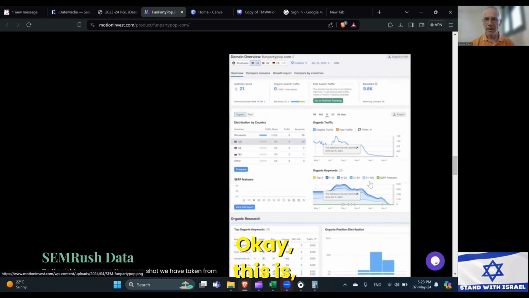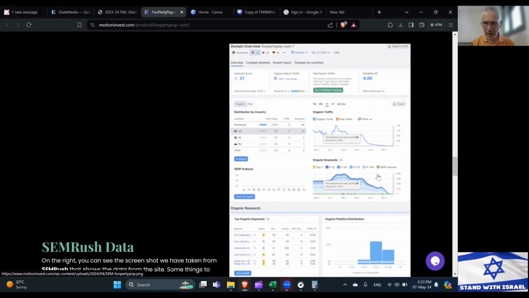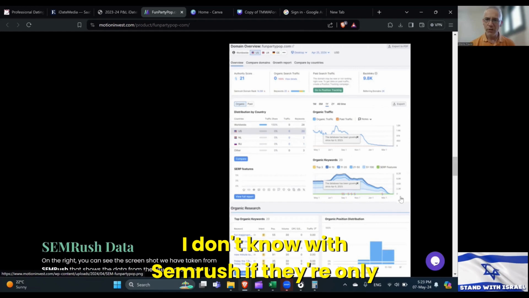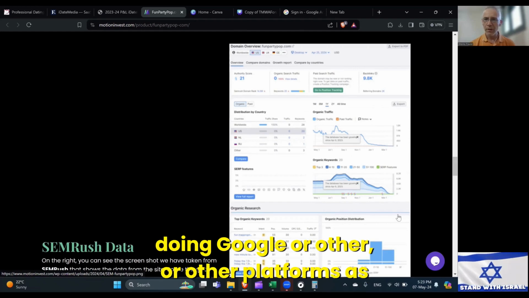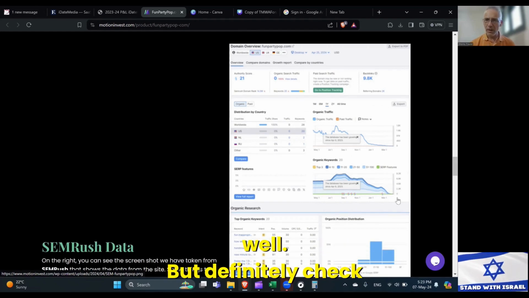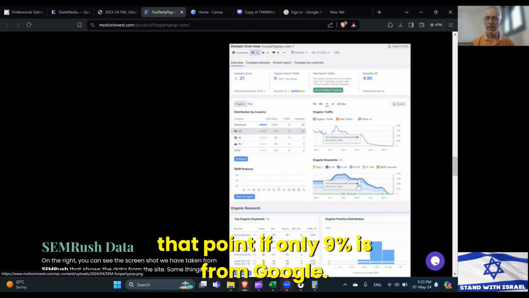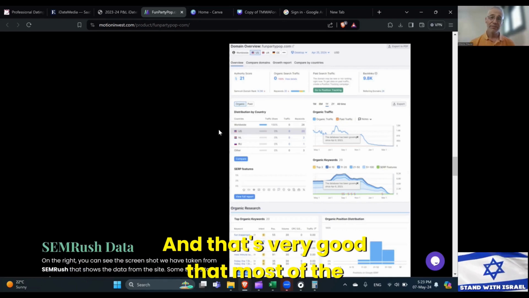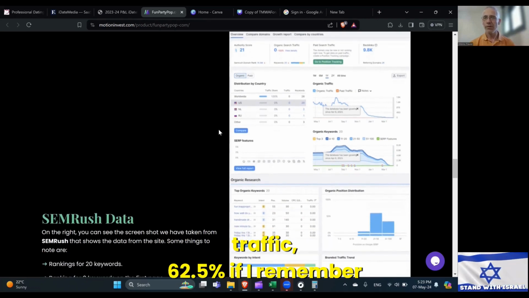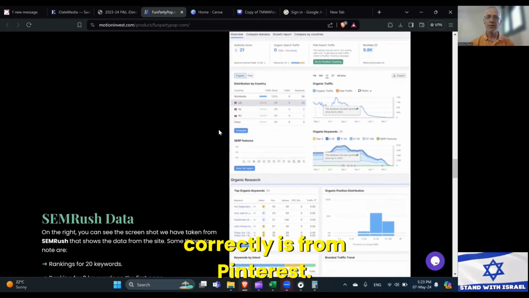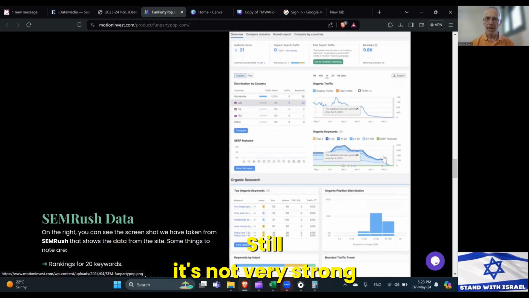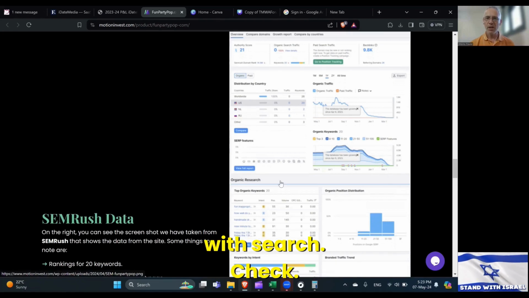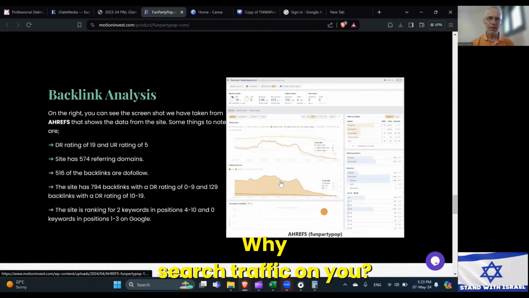I don't know with SEMrush if they're only doing Google or other platforms as well, but definitely check that point. If only 9% is from Google, what's happening with the other search engines? And it's very good that most of the traffic, 62.5%, if I remember correctly, is from Pinterest. Still, it's not very strong with search. Check why. Search traffic, I mean.